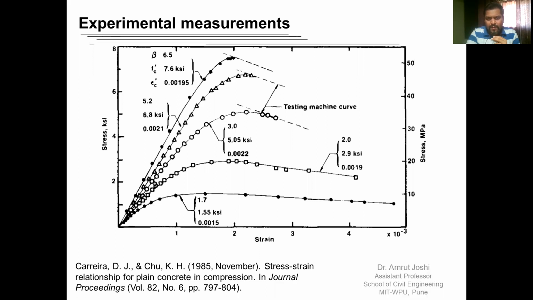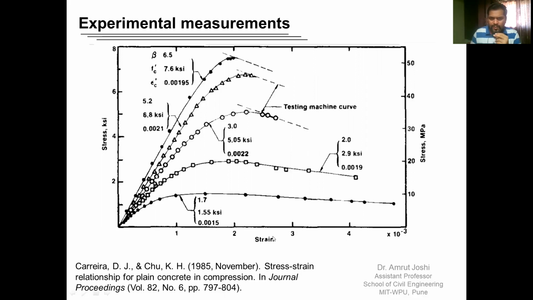This is how a typical stress strain curve of concrete with varying strengths looks like. I have taken this from a reference which is mentioned on the left hand side bottom of this slide. Here the stress is plotted on the y-axis in units of KSI. Its conversion into MPa is given on the right hand side. MPa is megapascals. Strain is mentioned on the x-axis. Each of these numbers on the strain axis is to be multiplied by 10 power minus 3, and we are aware that this strain is unitless.